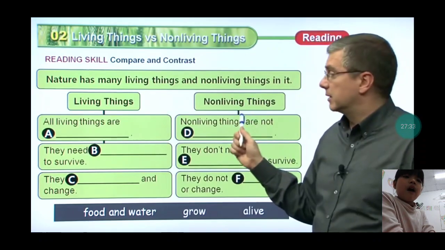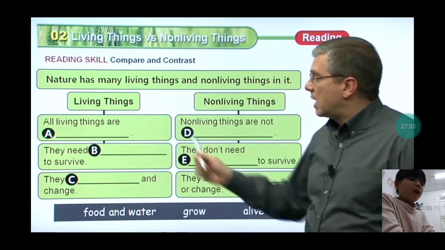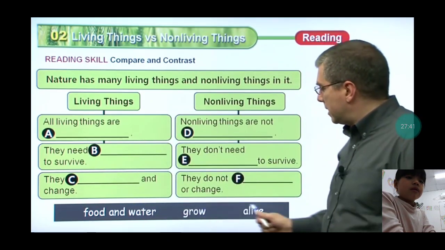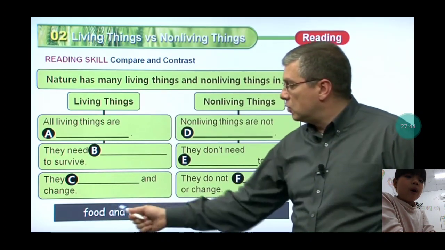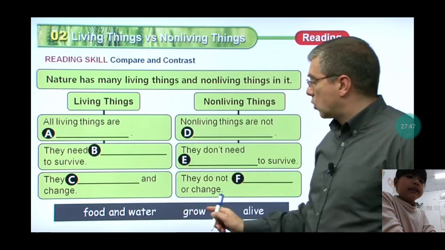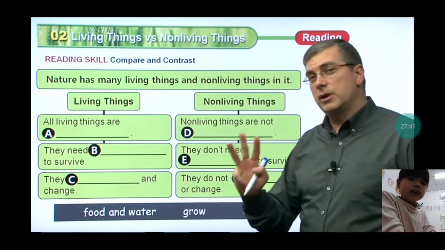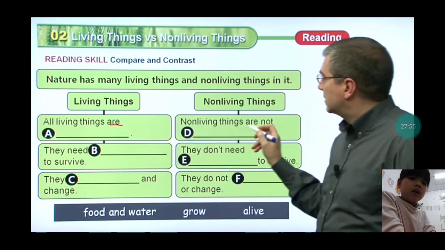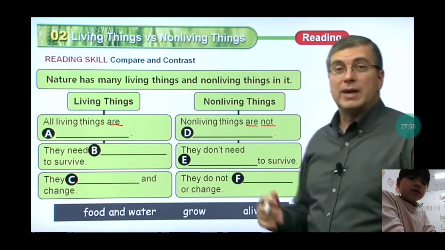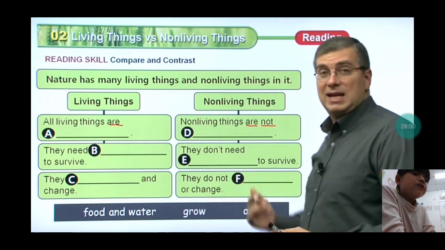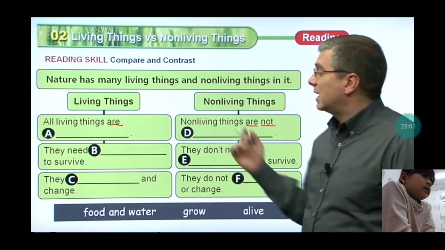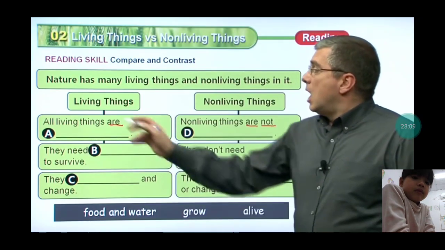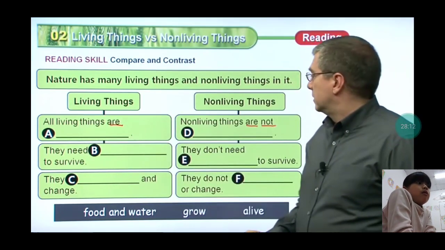All living things are what kind? All living things need food and water, and they grow. They are not all different, they're the same. We see that they need food and water.